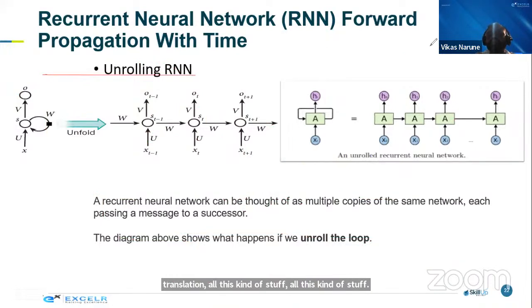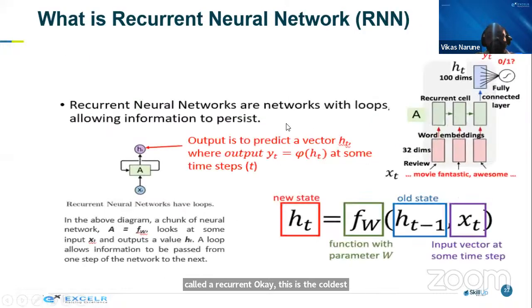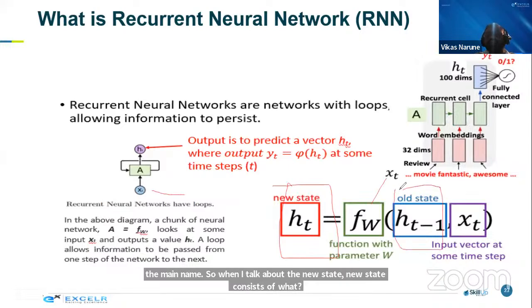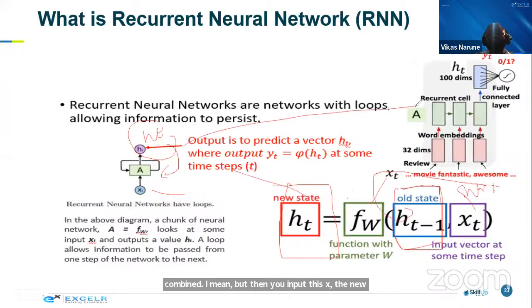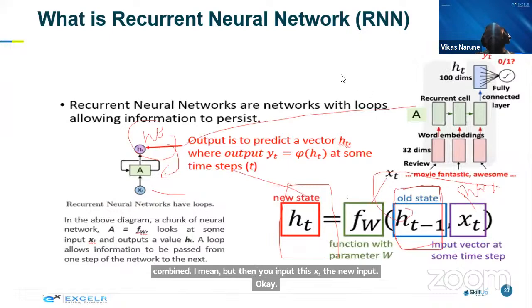This is called a recurrent neural network, and this neural network can also take the same thing I have written here, guys. You can have this kind of explanation written. This is the main aim. So when I talk about the new state, what does it consist of? The new state consists of the output of the old state. HT-1 is the output of the old state. This is getting combined again with the new input. This XT is the new input. This is combined with the weights and this becomes the new state, guys. This is what happens.